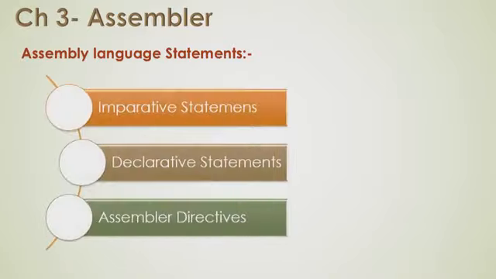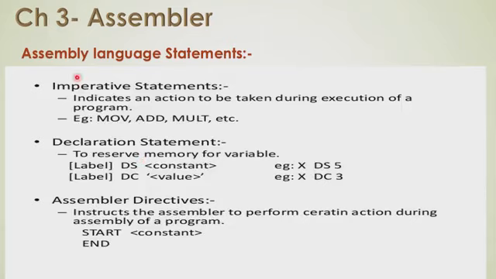So what are the different types of assembly language statements? The assembly language statements are broadly categorized into three categories. First one is imperative statements, then declarative statements, and assembler directive statements. Now what are imperative statements?